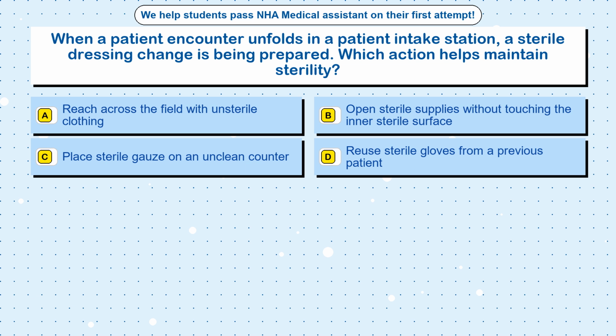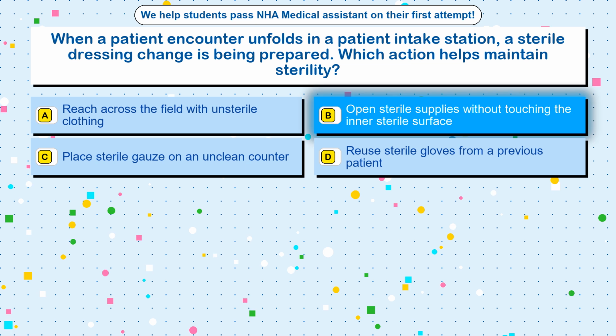Option A. Reach across the field with unsterile clothing. Option B. Open sterile supplies without touching the inner sterile surface. Option C. Place sterile gauze on an unclean counter. Option D. Reuse sterile gloves from a previous patient. The correct answer is option B. Open sterile supplies without touching the inner sterile surface.